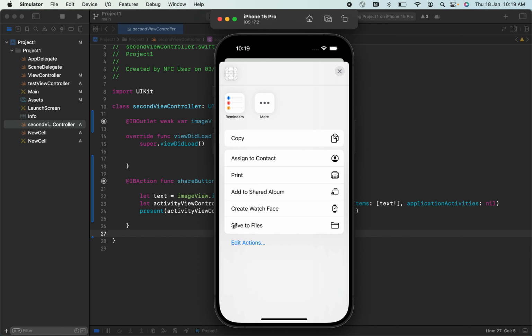If we want to save files, we can. I'm running this in a simulator, so I'm not getting the social media options like Facebook, Twitter. Whatever we want to share, those options will also be available here. And if you want to copy, or any other action, we can do it from this UI activity view controller. Let's see how to do this in code.